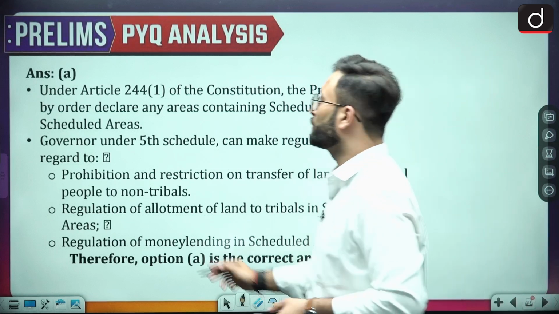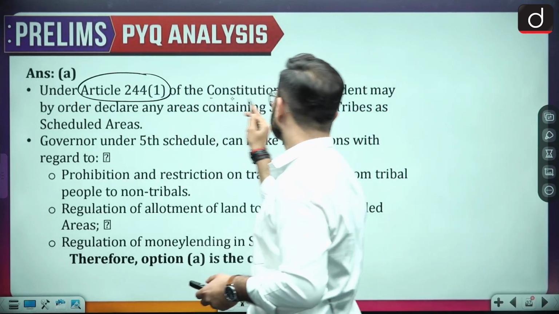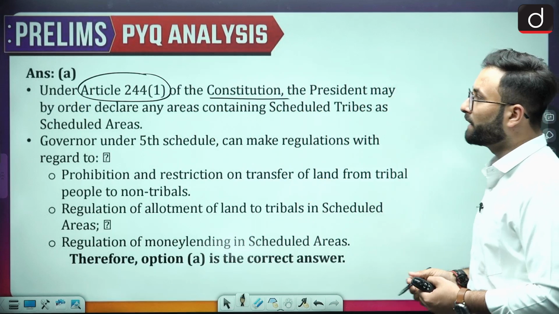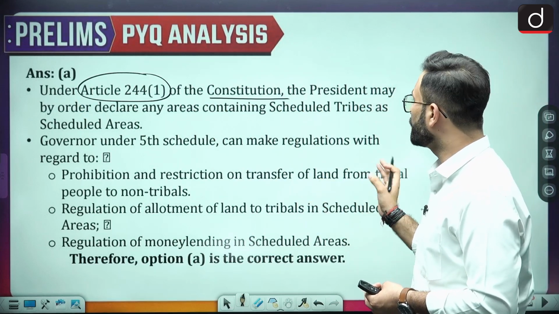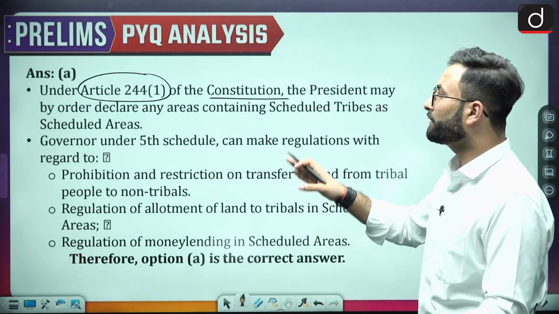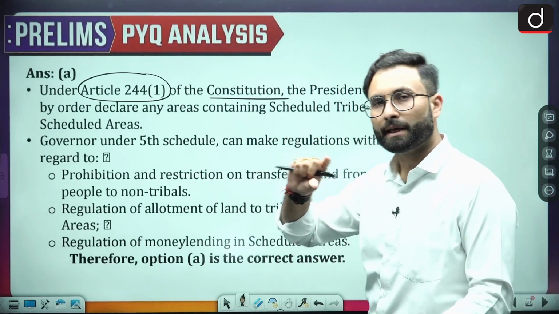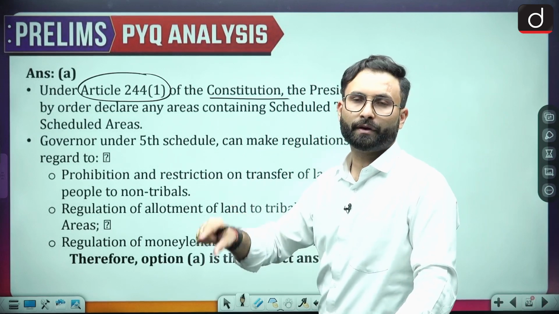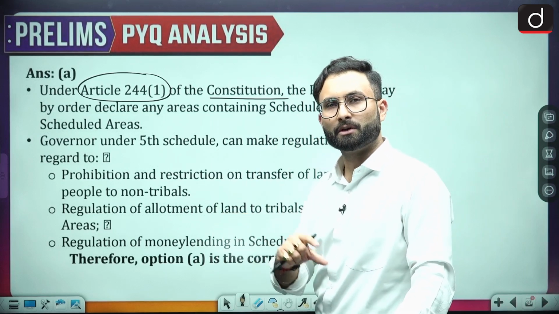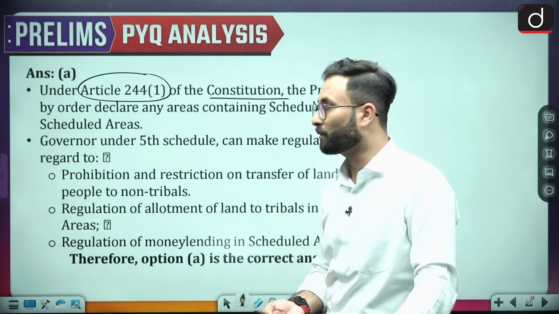Under Article 244, Clause 1 of the Constitution, the President may, by order, declare any area containing scheduled tribes as a scheduled area. The Governor under the 5th Schedule can make regulations with respect to this. Again, the scheduled area will be notified by the President. When we talk about a particular scheduled tribe, that will also be notified by the President. Okay, so that is there.